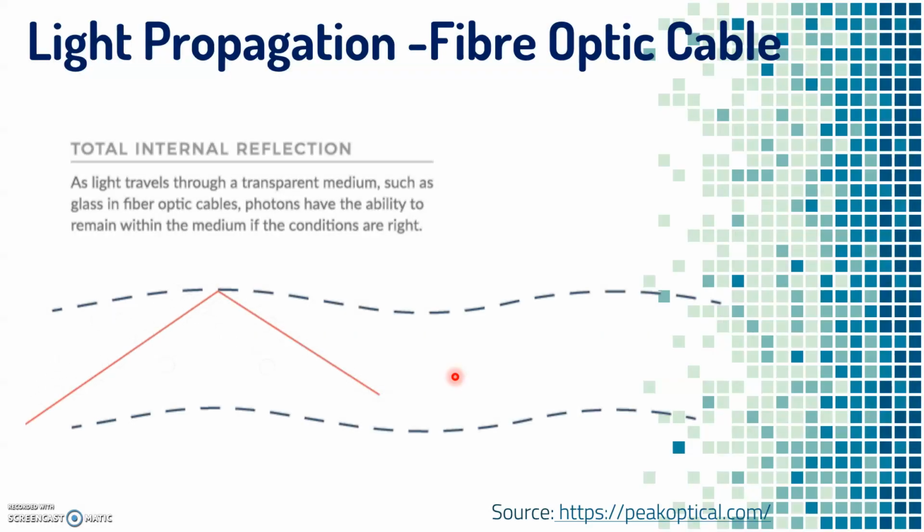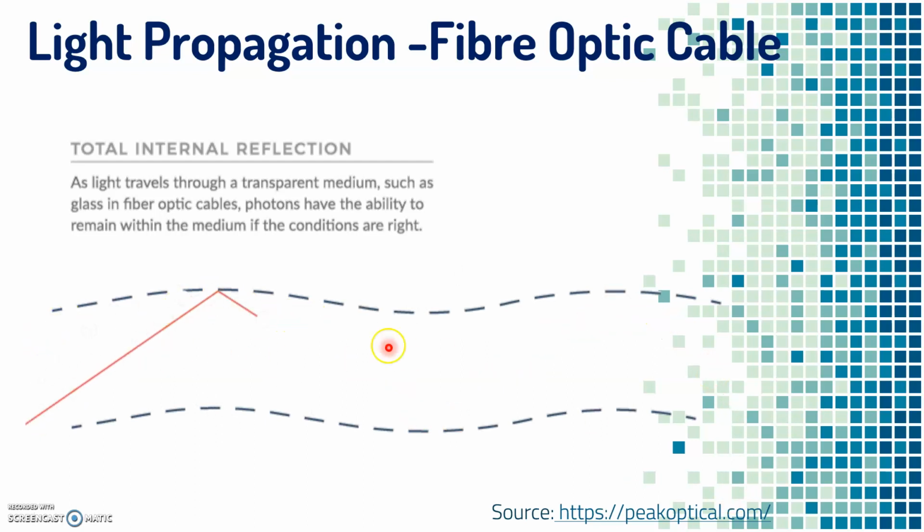Next we will see how light propagates inside a cable. See, the light propagates inside the cable by the principle of total internal reflection. When laser light is inclined at a particular angle into the fiber optic cable, the light will be reflected inside the core.